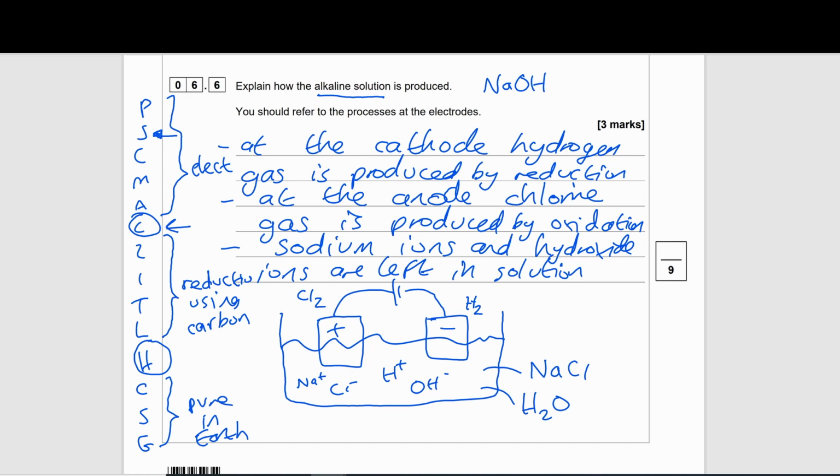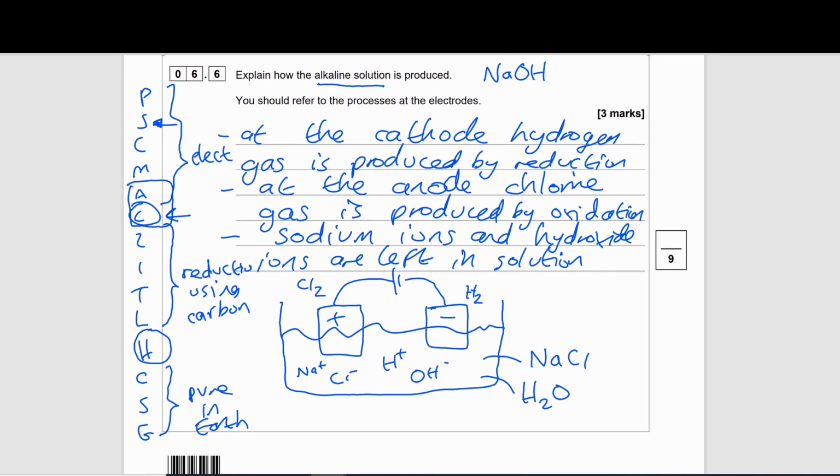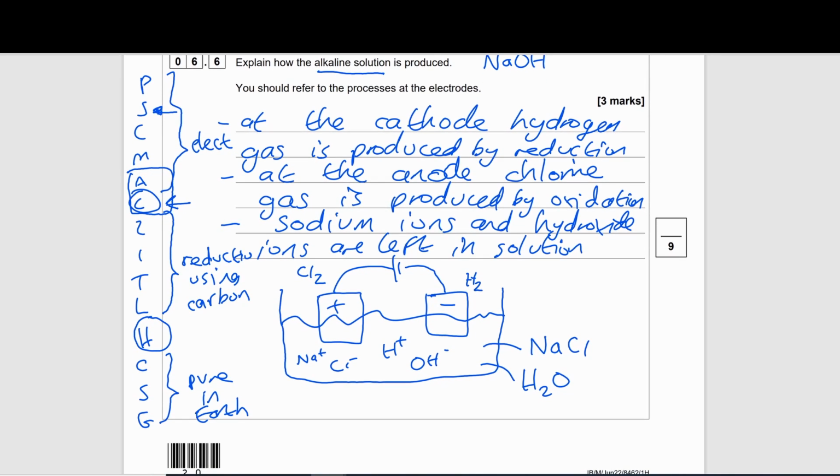So let's look at the two elements in the question they were asking us to talk about: aluminium and carbon. So here they are. Aluminium is above carbon. So that already identifies to us that aluminium can be extracted through the process of electrolysis.